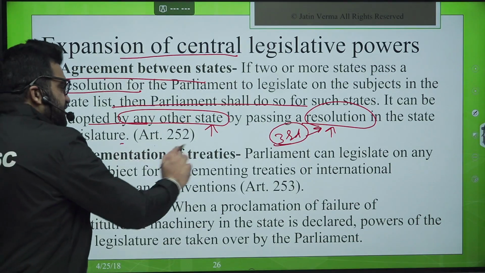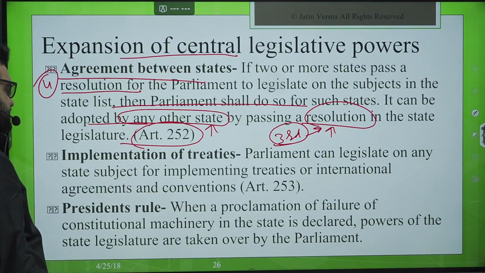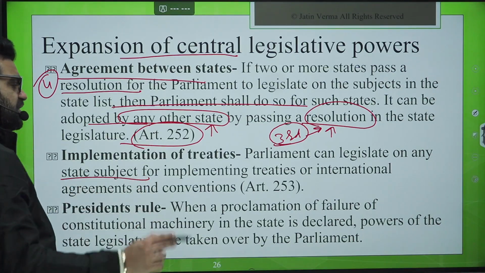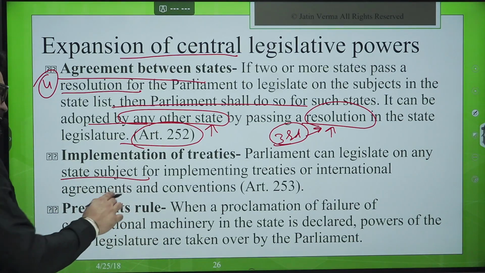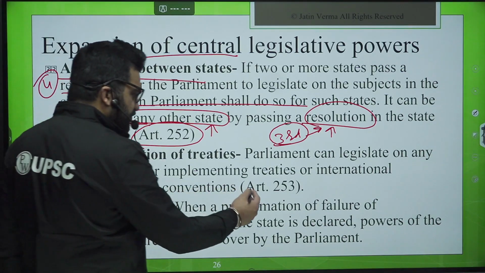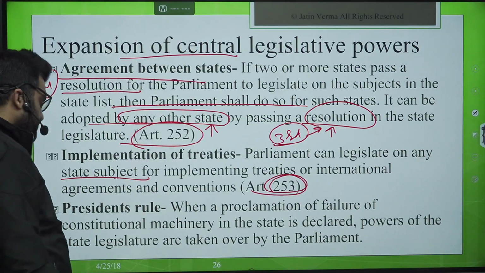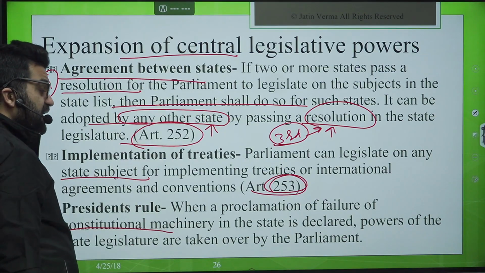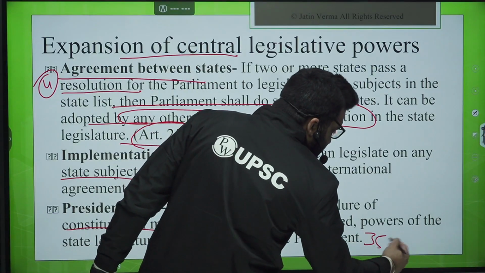So 252. Okay, implementation of treaties. Parliament can legislate on any state subject for implementing treaties or international agreements and conventions. Article 253 deals with it. Then president's rule. When a proclamation for failure of constitutional machinery in the state is declared, which is article 356 we are talking about.